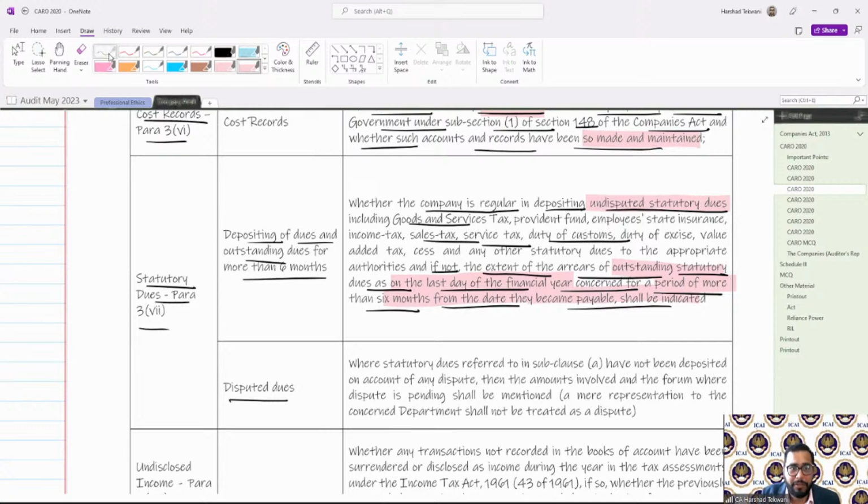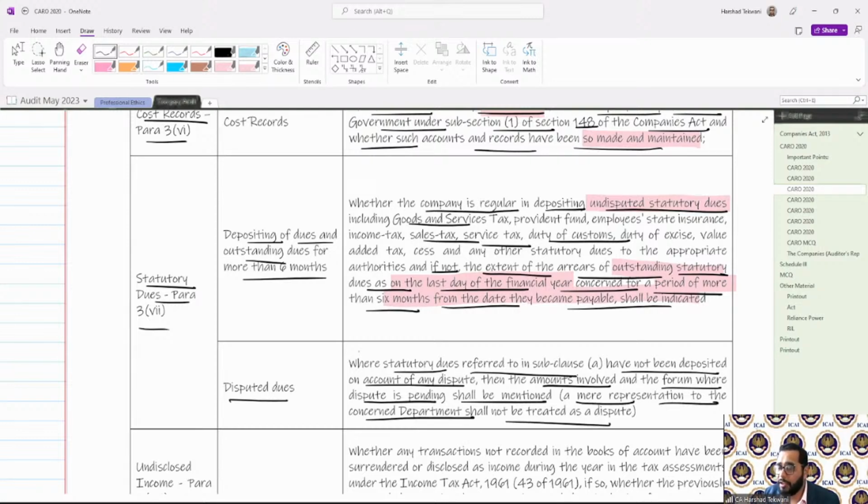Now, with respect to this disputed, okay, where any statutory dues referred to in clause sub-clause A have not been deposited on account of a dispute, then the amount involved and the forum where the dispute is pending shall be mentioned. A mere representation to the concerned department shall not be treated as a dispute. If only a representation has been made to the department, that will not be counted as a dispute.